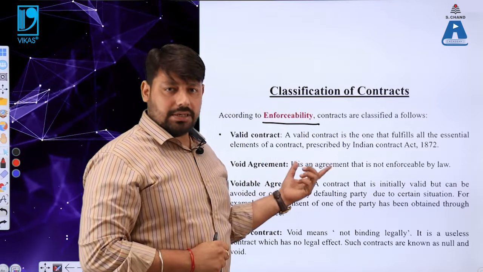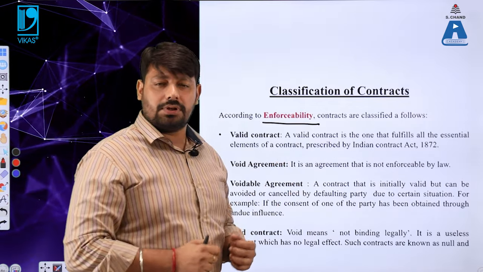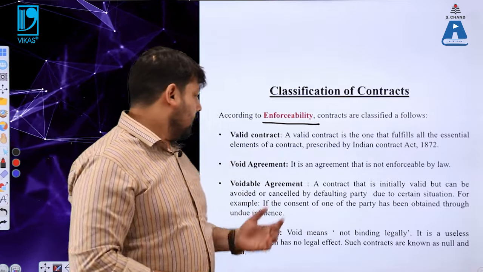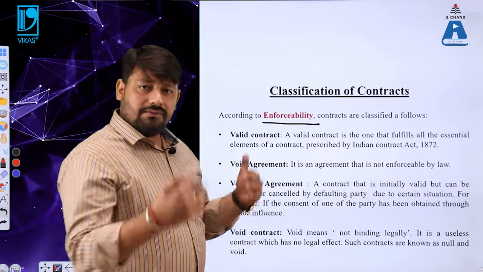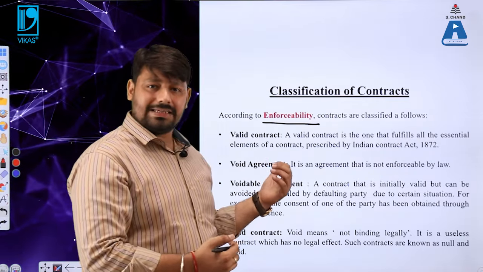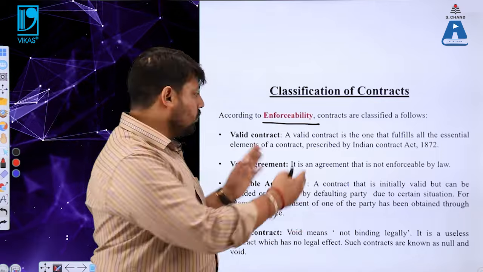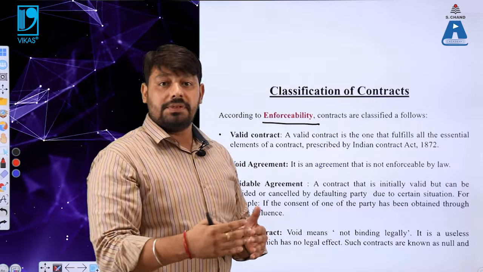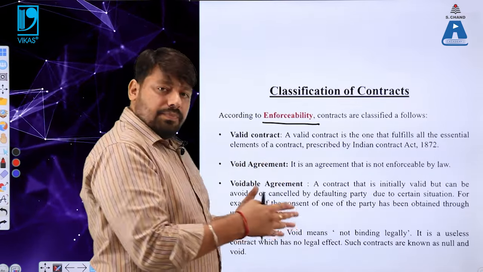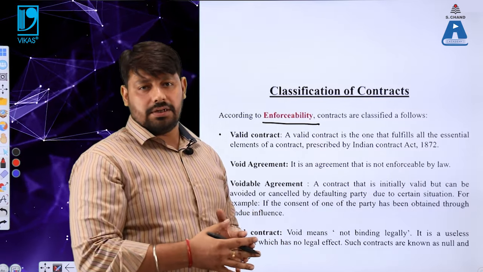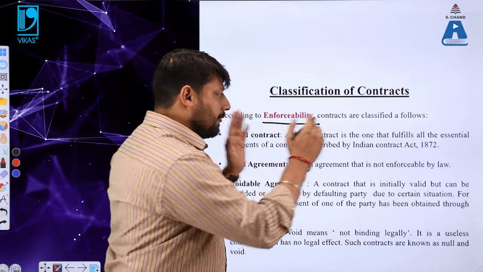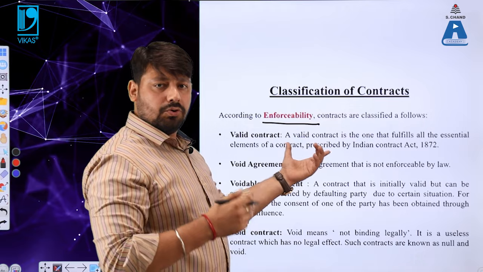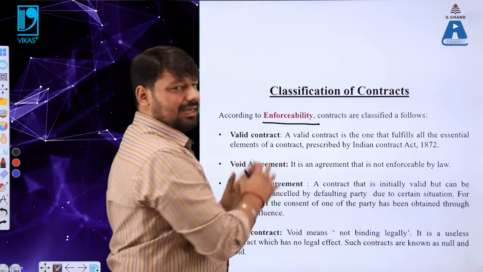Number 1 is 2 or more parties. Number 2, valid consideration. Number 3, lawful consideration. Number 4, free consent and mutual consent, etc. Let us take an example of a valid contract. With reference to the last slide, we can also refer to the last example to make it clear. Mr. A promises to pay and Mr. X promises to deliver the goods. In that particular example, they both are fulfilling their conditions, and that fulfillment makes a clear agreement between both the parties, and that is forming a valid contract.